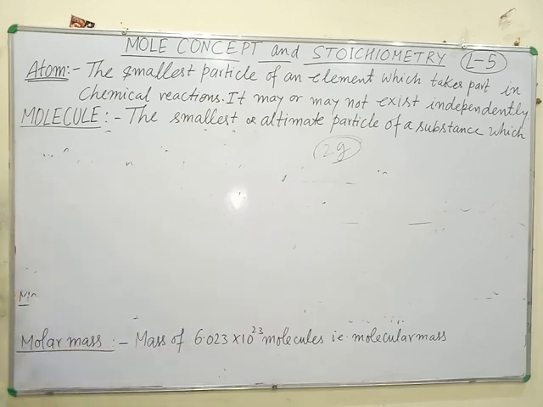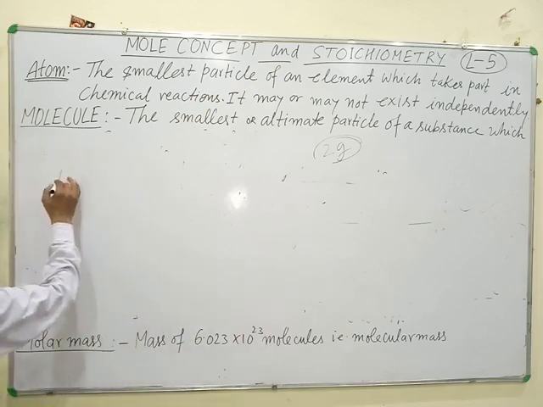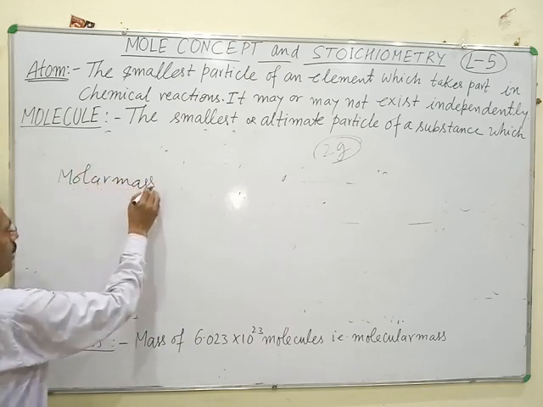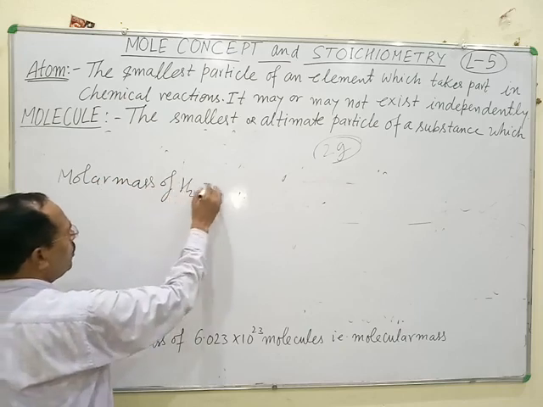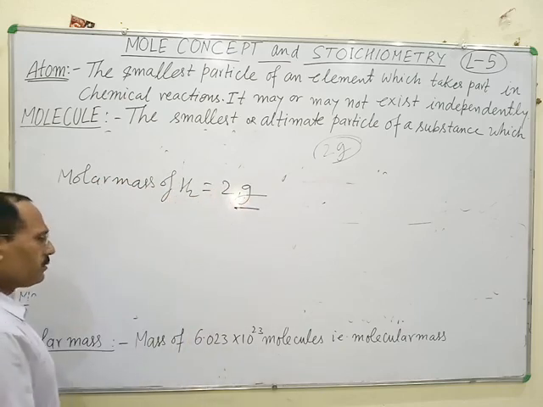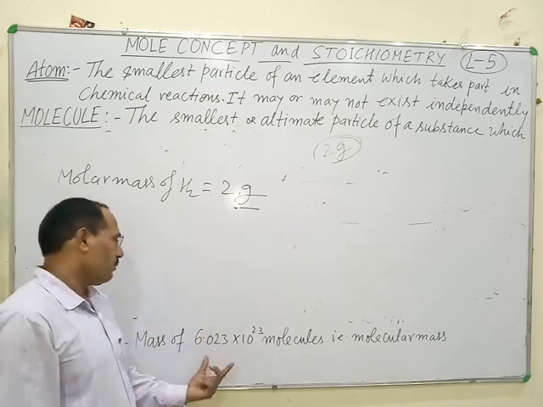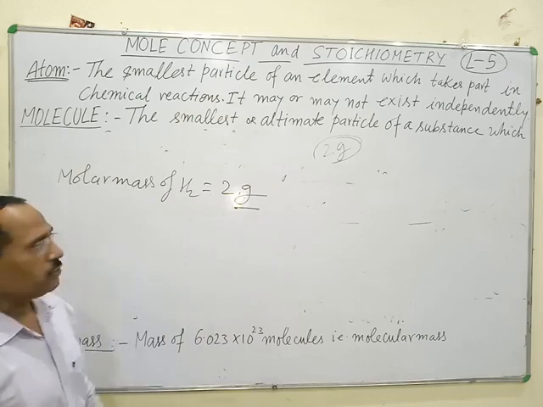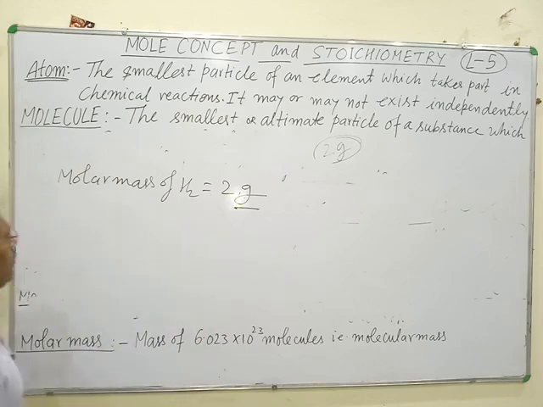For example, molar mass of H2 is equal to 2 gram. It means the mass of Avogadro number of H2 molecules is equal to 2 gram. This is the molecular mass of hydrogen.